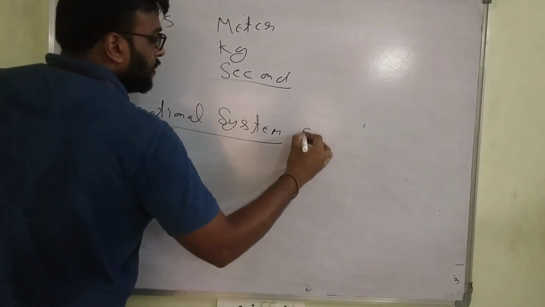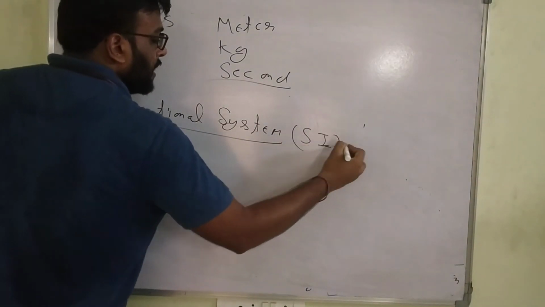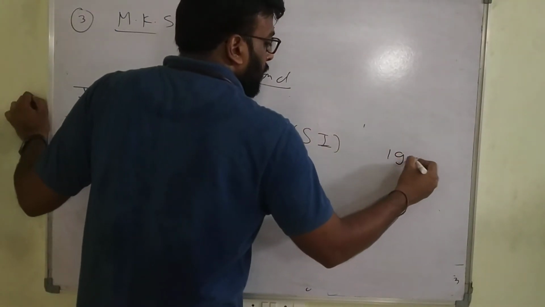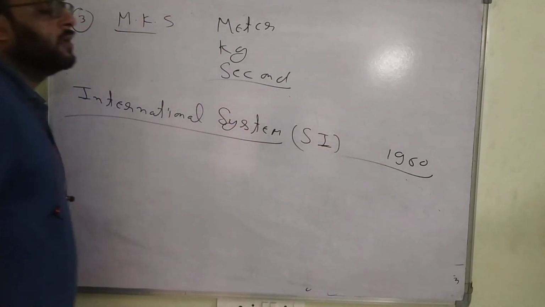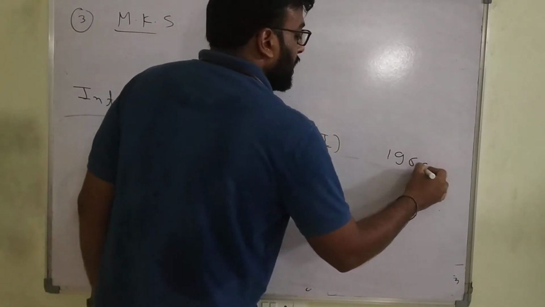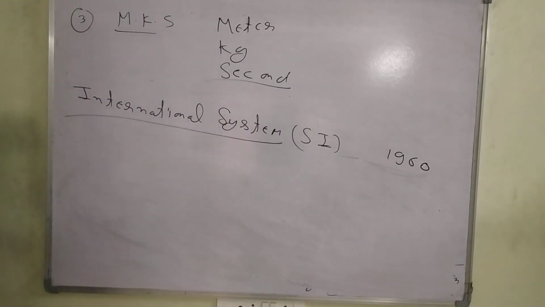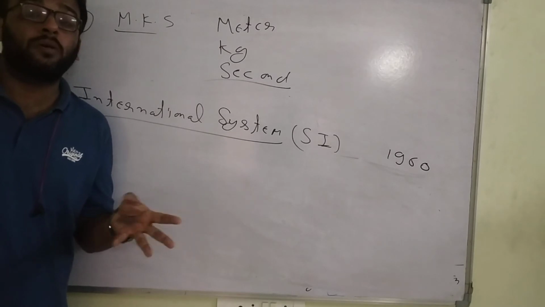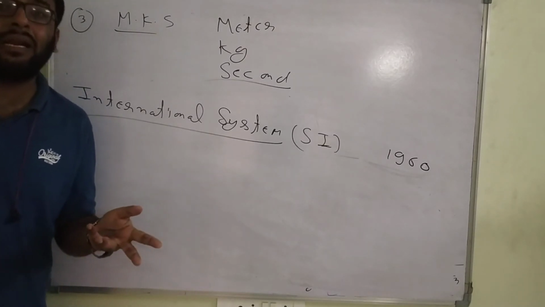International system, it is called SI unit. It is basically from 1960. What happened in the starting? Suppose every country has different measurement units. Some have the pound, some have the kg, some have different grams.